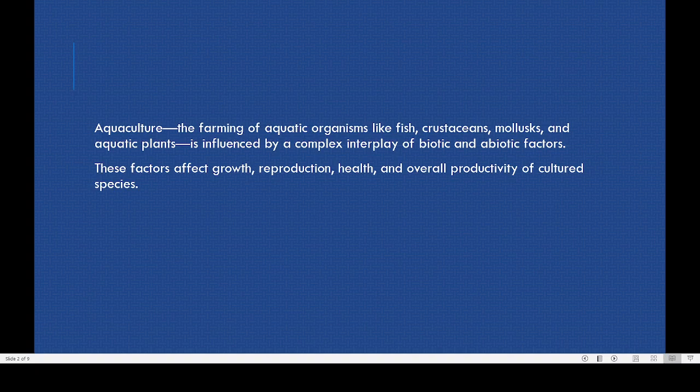And these factors will be affecting the growth of the fish, reproduction of the fish, and productivity. Productivity means how much amount of fish can be obtained. So all these are actually controlled by biotic factors as well as abiotic factors.